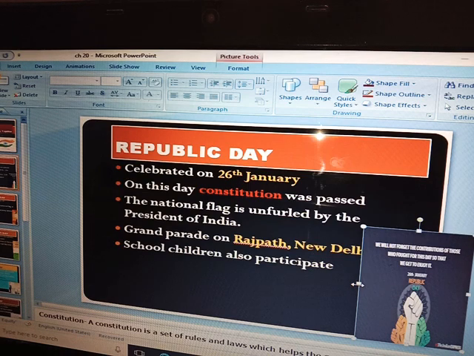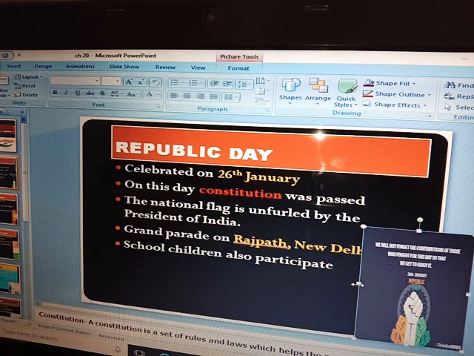Like for example, take traffic rules. In traffic rules you have to follow the rules and regulations given by the traffic department. Like that in our country also, the government gives some particular rules and laws which all the citizens of our country have to follow. If there are no rules, you may imagine there would be no discipline regarding anything.